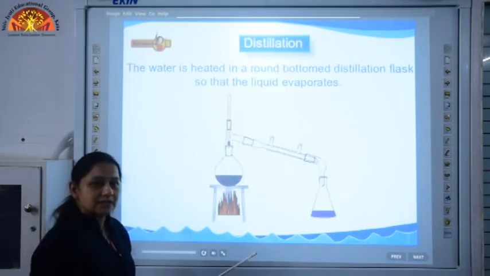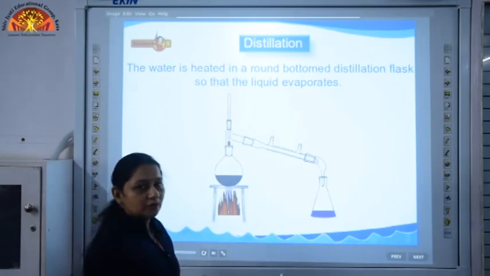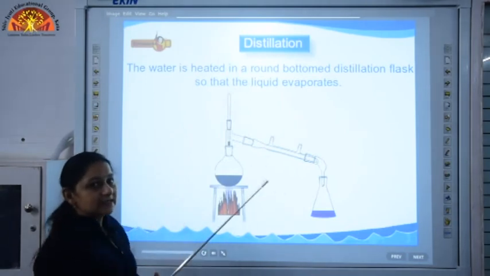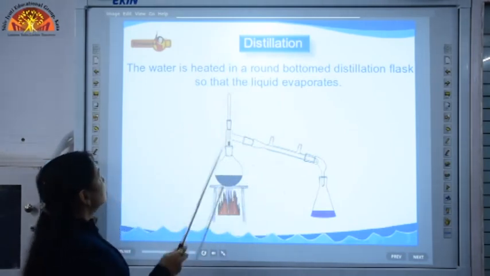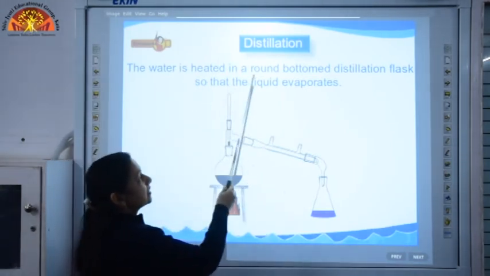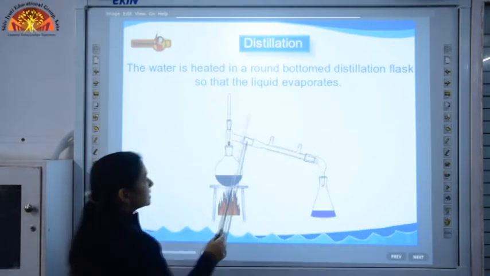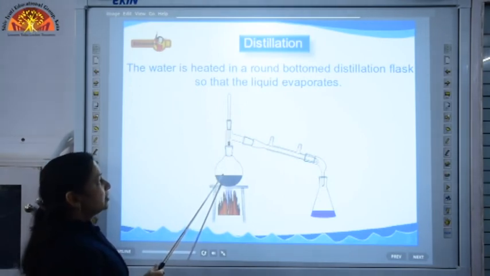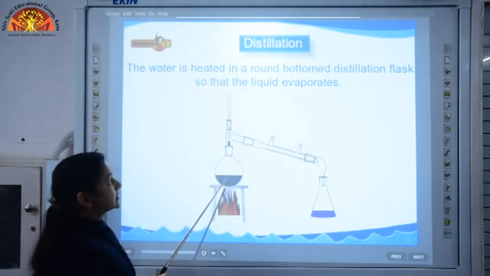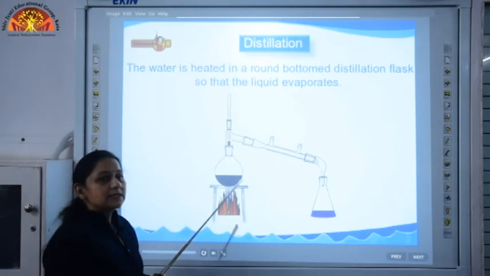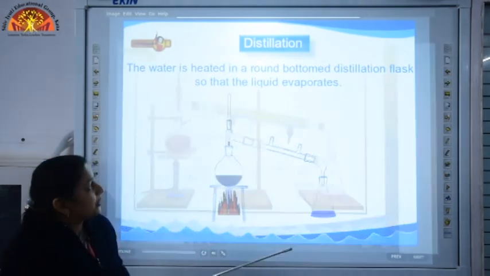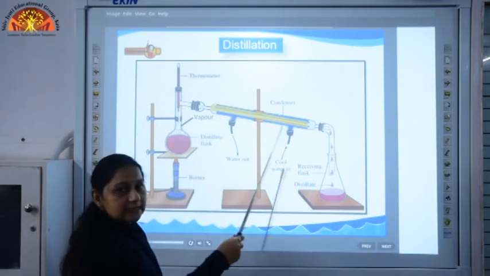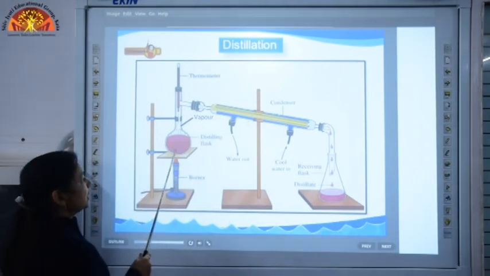And our next process which is used to remove soluble impurities from water is distillation. What is distillation? What do we do in distillation? The water is heated in a round bottom distillation flask. You can see children, here you have a round bottom flask in which water is heated, and water is heated till it starts evaporating. You can see the setup which is used for distillation. Water is being heated here.